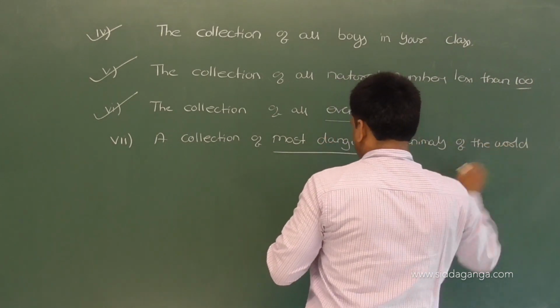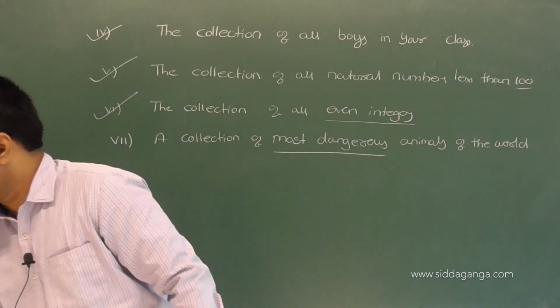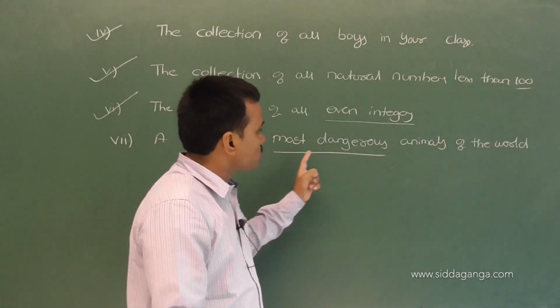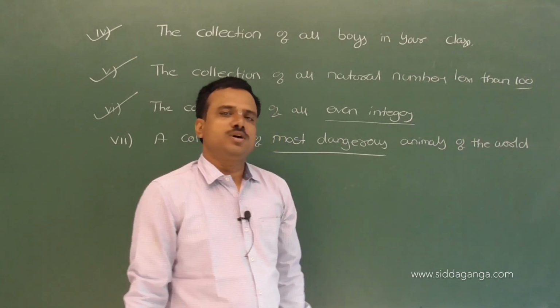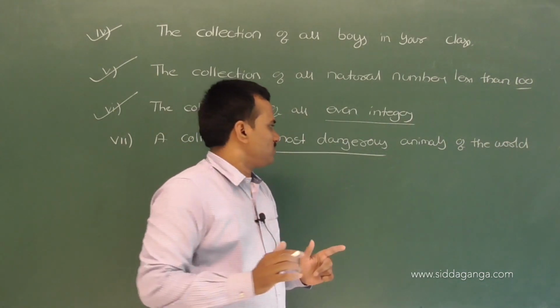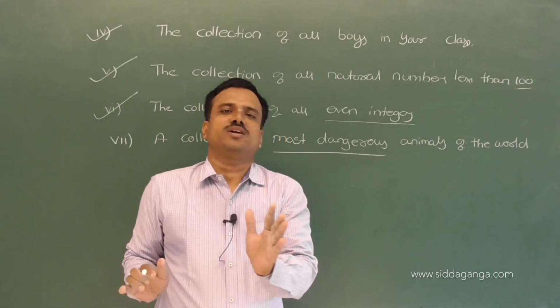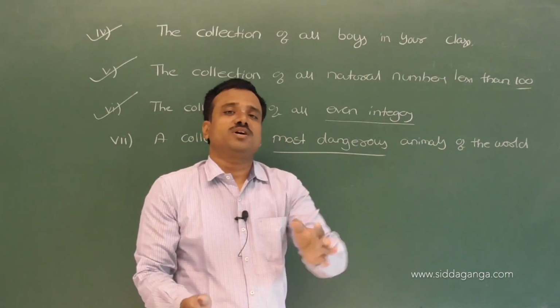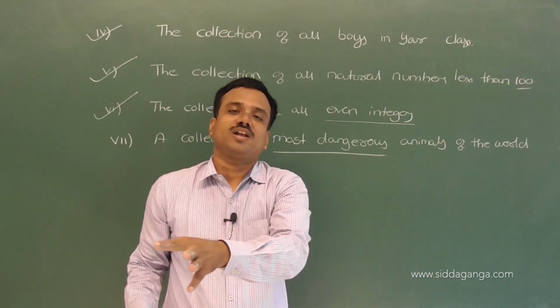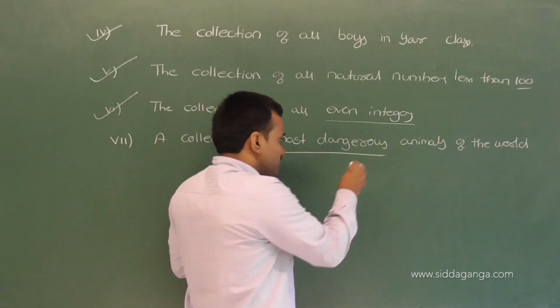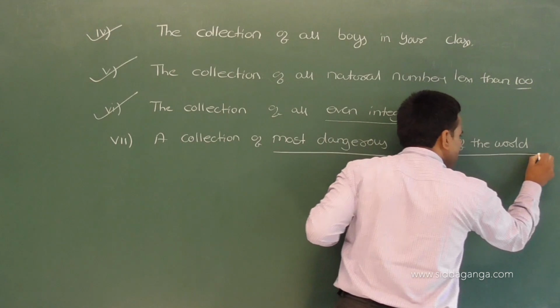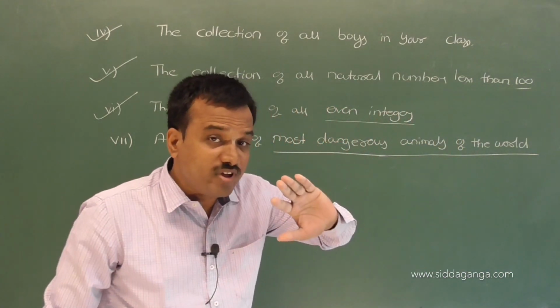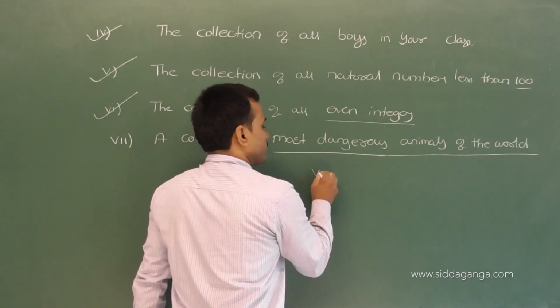The collection of what? Most dangerous animals. So according to me, the dangerous animals are tiger, lion, like that. According to you, the dangerous animals are cat, dog, tiger, lion, like that. So the most dangerous animals in the world vary from